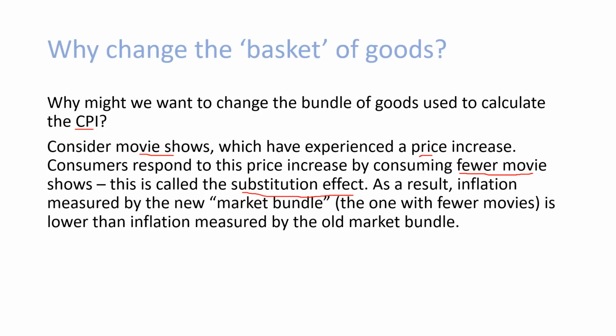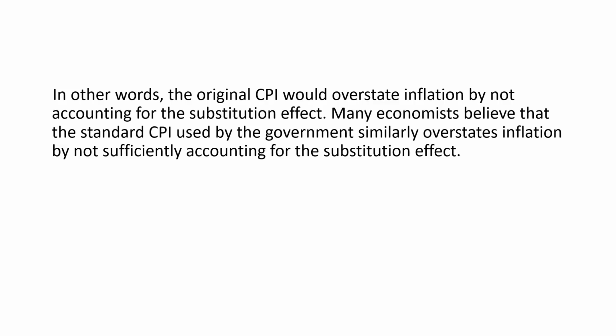As a result, inflation measured by the new market bundle, the one with fewer movies, is lower than inflation measured by the old market bundle. In other words, the original CPI would overstate inflation by not accounting for the substitution effect. Many economists believe that the standard CPI used by the government similarly overstates inflation by not sufficiently accounting for the substitution effect.